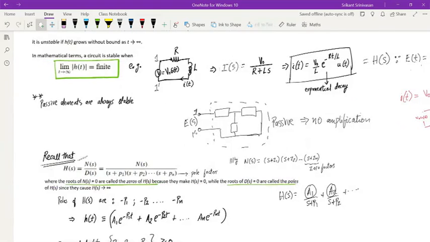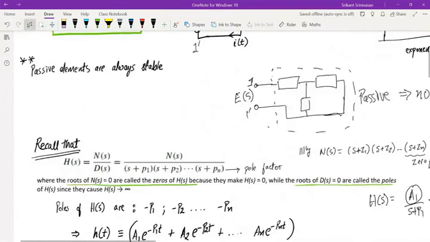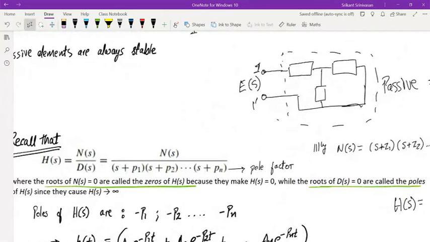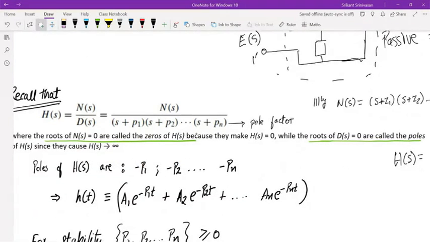Since if I have a system, a circuit, which is defined by some transfer function, what does the transfer function depend on? What are the elements of the circuit? So this equation would come based on what is the kind of resistors or inductors or capacitors in the network. And based on that, I've got some transfer function. I've factorized the denominator and I know what are the poles. And based on the poles, I can directly observe that the impulse response of the system, h of t, is now going to take this form.